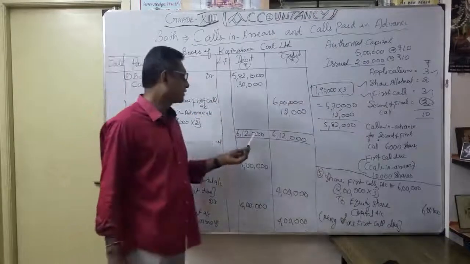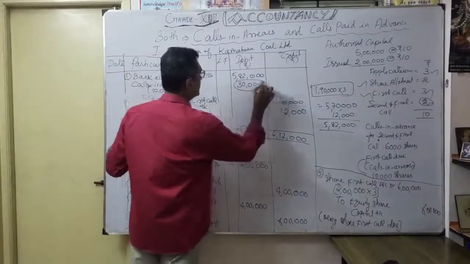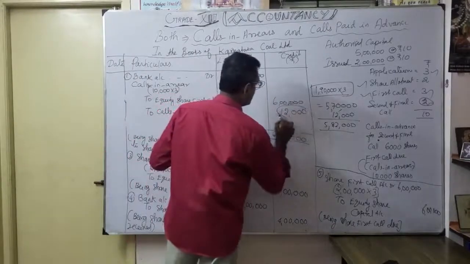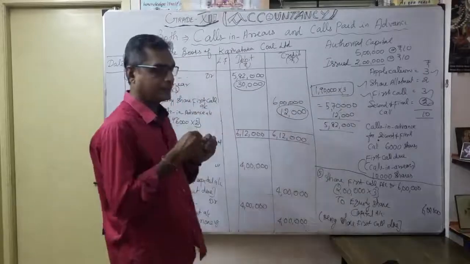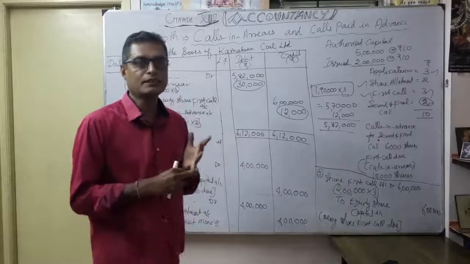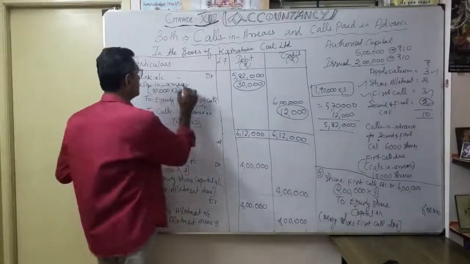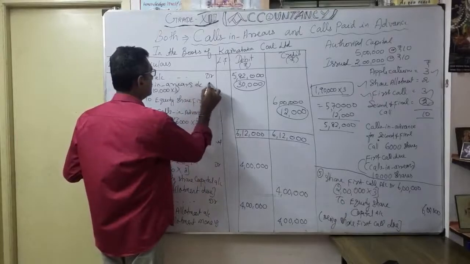So here you can write it. This 30,000 is calls in arrears. This 12,000 is calls in advance. Have you understood? At the time of first call made, 10,000 shares were not yet paid for the first call. That's why I want to show calls in arrears account.